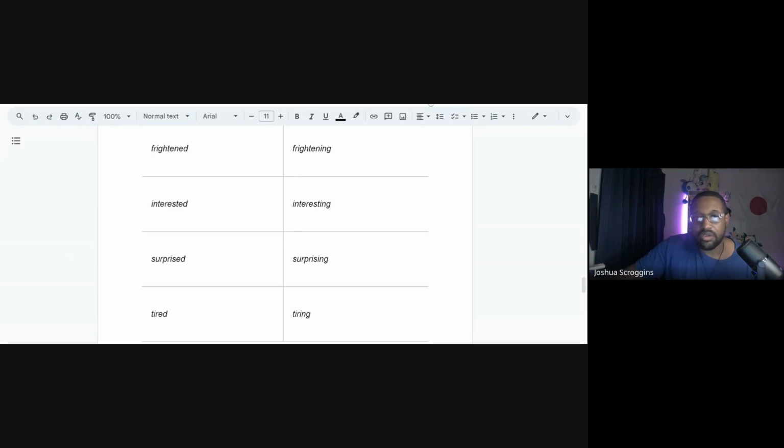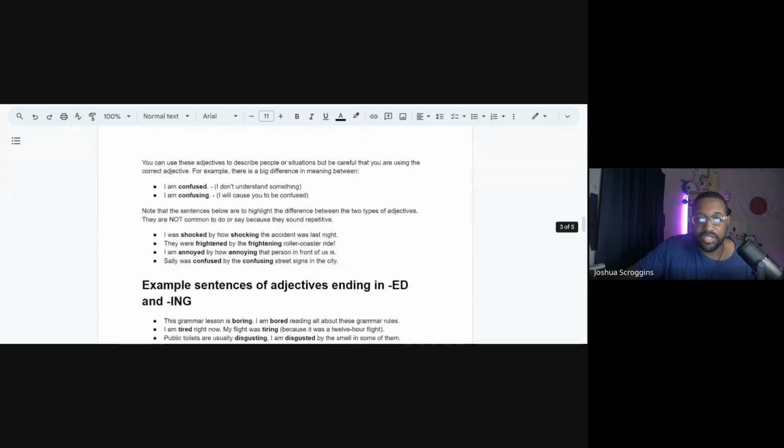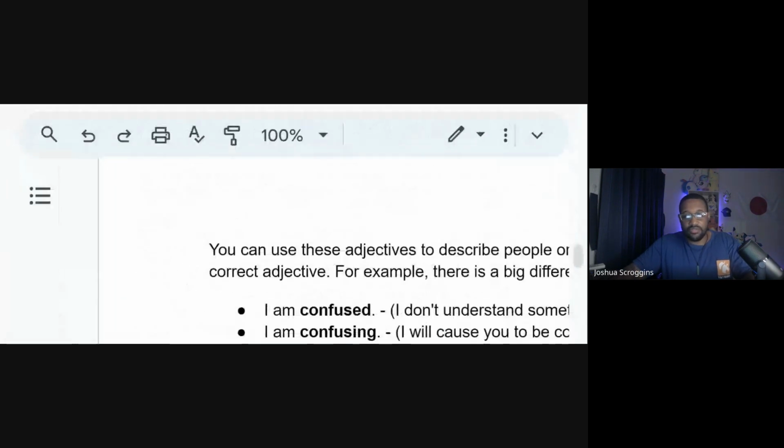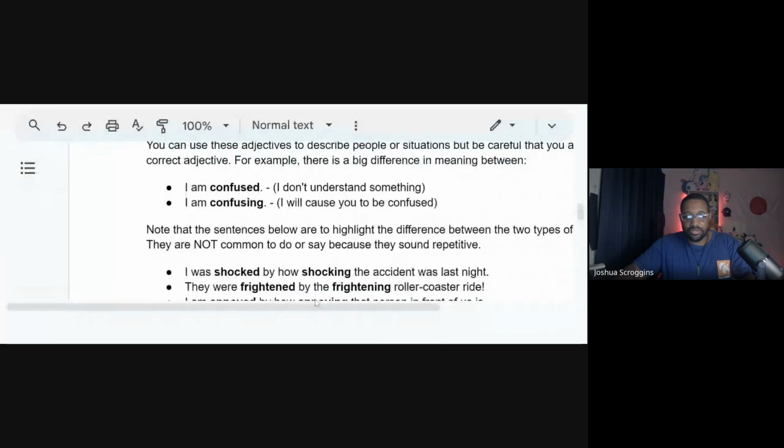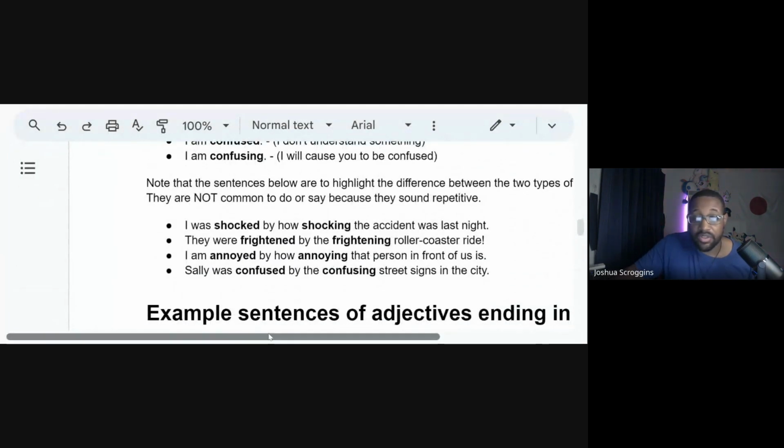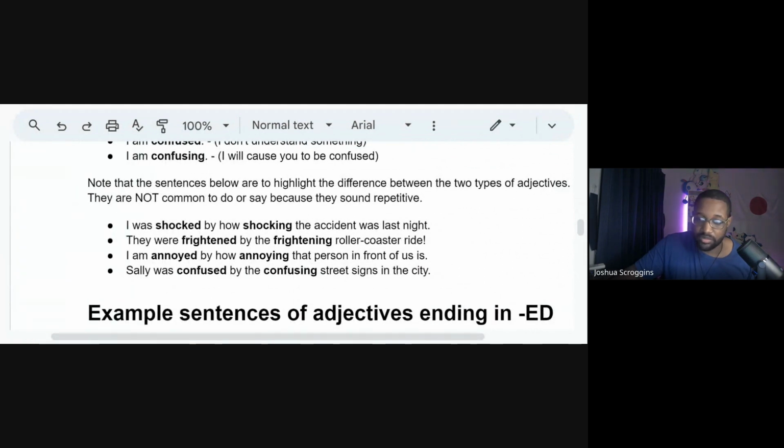All right, second question before we move on. Is it possible to use ed and ing forms in the same sentence? Yes. However, like we said, you can, but just remember to change the words. We want to avoid this right here: the shocking situation, the frighting situation. If you're using different words, yes, one word will talk about the condition, one word will talk about your feelings. For example, I was surprised by how shocking the accident was. So you can change shock to surprise.